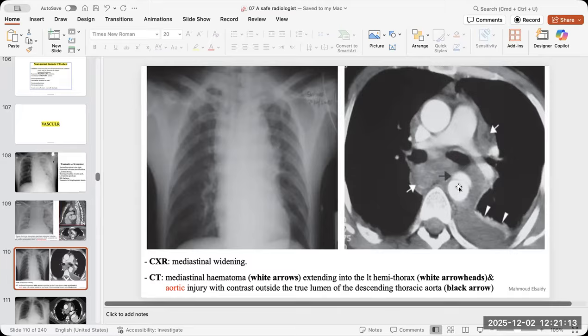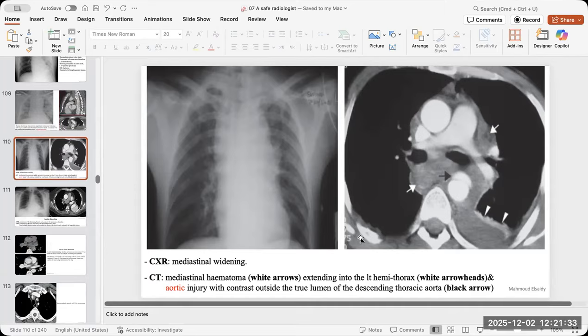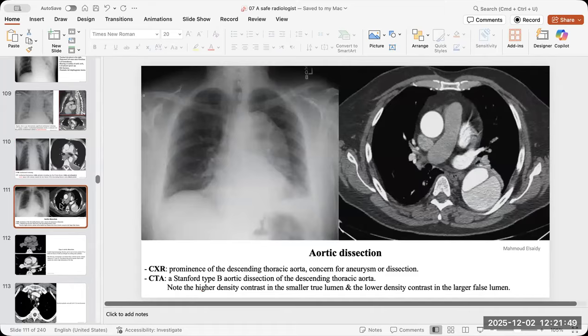Okay. Then the solid organs, are they affected or not? There is kidney infarct, splenic infarct, bowel infarct, anything like that. So you always think about the set of findings and go and check every single one of them. If there is effusion or fluid around the dissection or around the aortic syndrome, check the density. If it is dense, it is very likely to be blood, and it is also a top priority emergency.